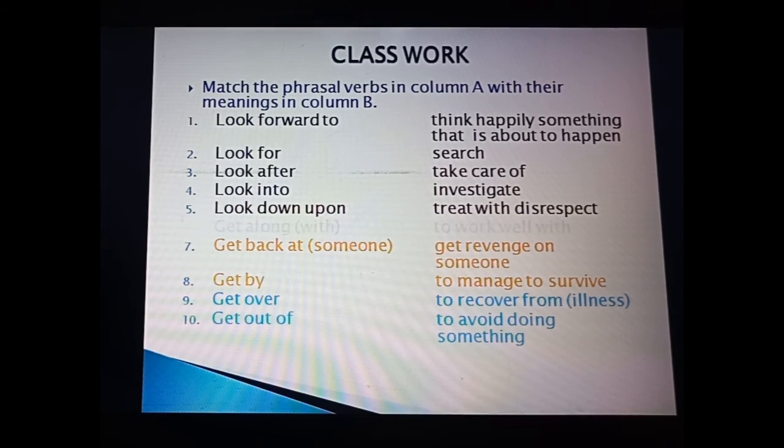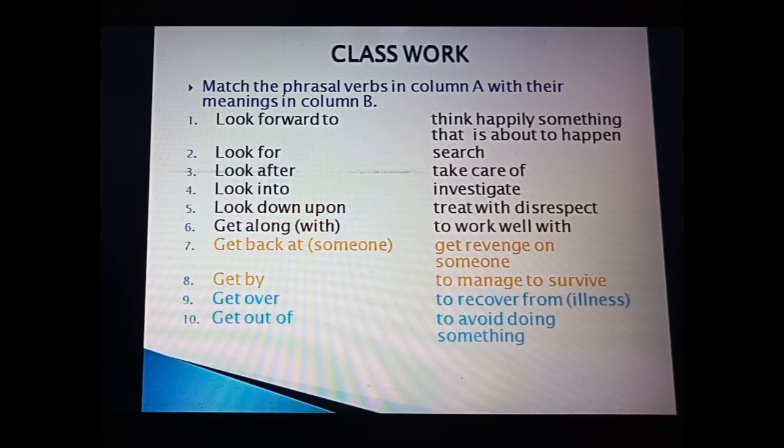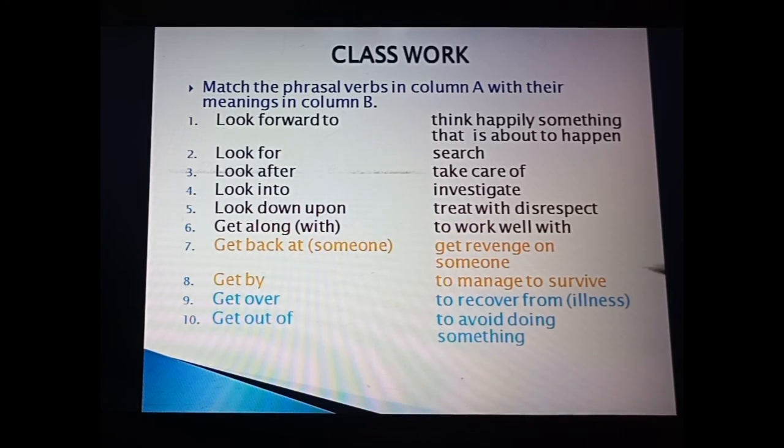Okay, get along with, to work well with. We get along with our parents, with our teachers, with our friends and so on. Get back at someone, here it means get revenge on someone. Revenge, what does it mean? Suppose someone has done wrong to you and you also want to do the same thing so that he will learn a lesson.